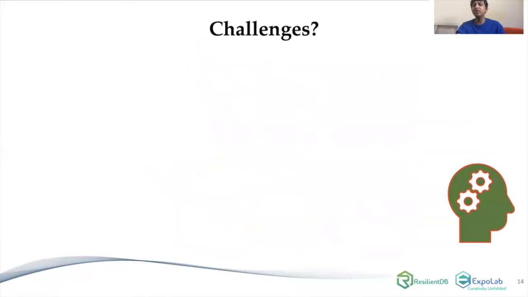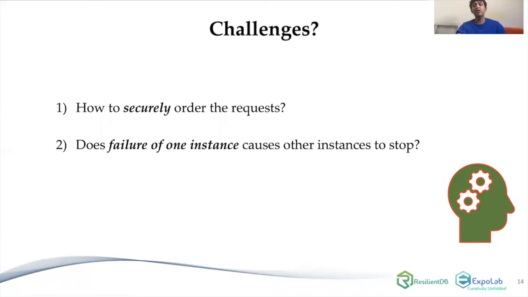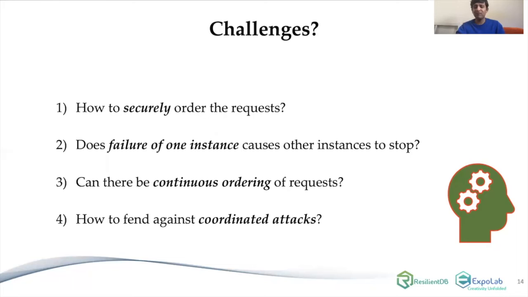Now, everything looks nice, but what are the challenges in RCC's design? Well, any protocol that allows multiple replicas to act as the primary has interesting new challenges. For example, how to securely order the transactions? Or is it possible that failure of one instance causes other instances to stop? Or how can we ensure that there's always a continuous ordering of requests? Finally, because this protocol allows multiple replicas to be primary, can there be coordinated attacks? Let me explain some of these challenges.